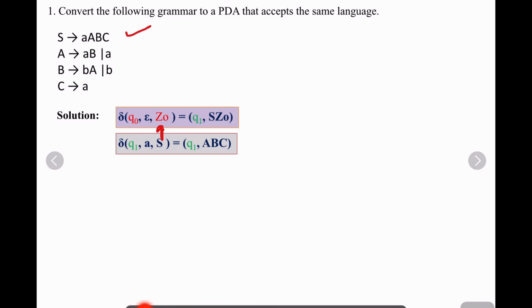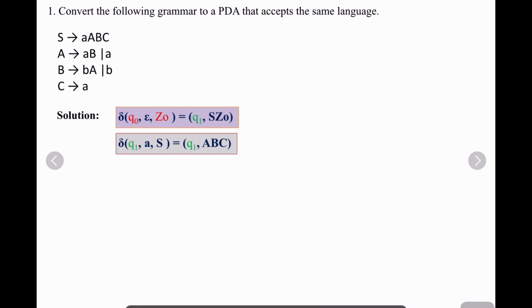Step 3. Look at all the other productions. Here it is, the S production, S gives ABC. I will follow step 3. Any production is in the form A gives a alpha.